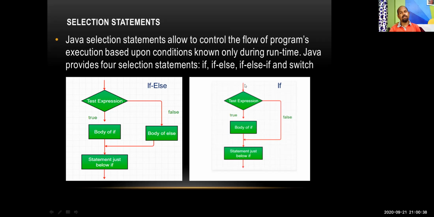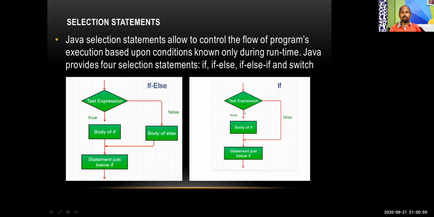In the if statement, control is coming in this way. Here we are having the test condition. If it is true, then it will go to this part. It will have the true component. If it is false, it will just skip that and go to the next statement. So this is the if statement.